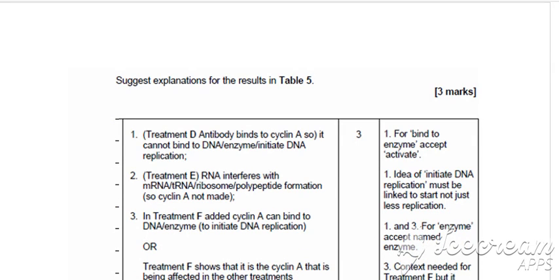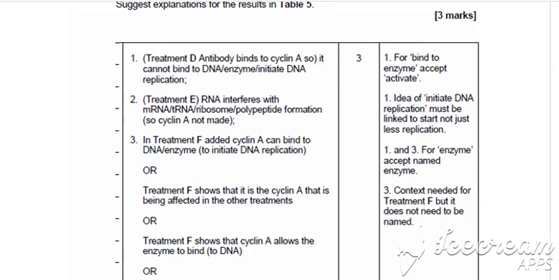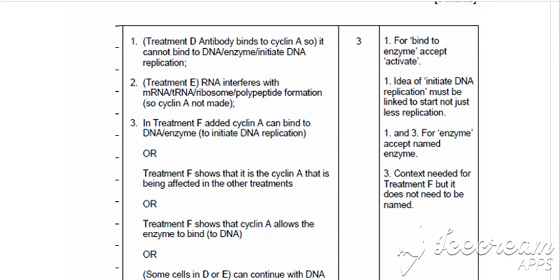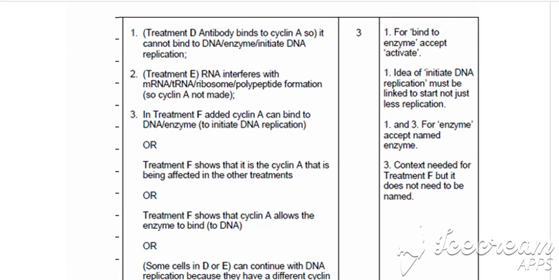So on our mark scheme, marking point 1 is recognising that with treatment D, the cyclin A cannot bind to the DNA or bind to the enzyme, so it can't initiate DNA replication because the antibody has bound to it. For marking point 2, the idea with treatment E, the RNA interferes with the mRNA or the tRNA or the ribosome or the polypeptide formation, because it is interfering with the translation of cyclin A.